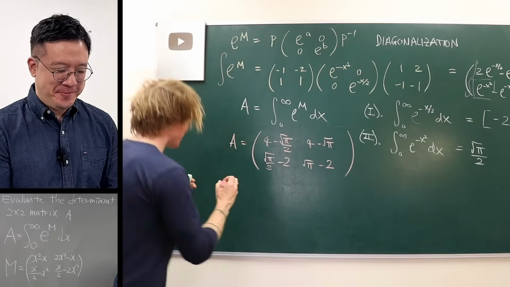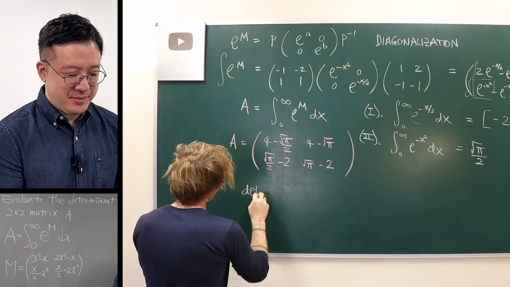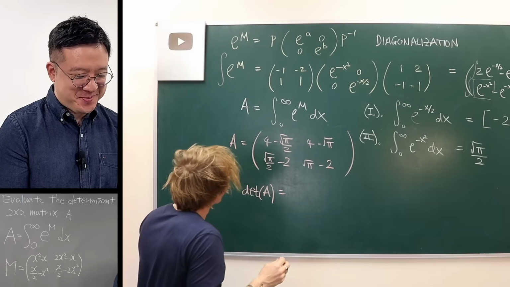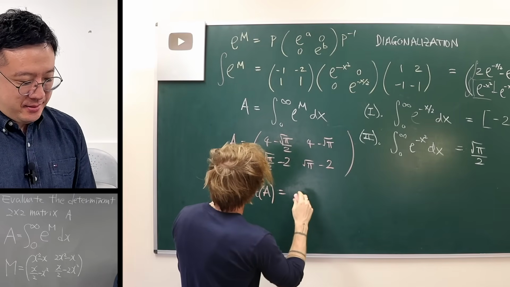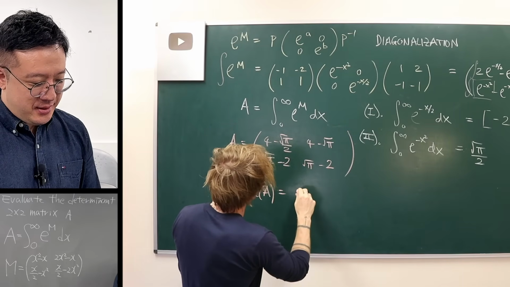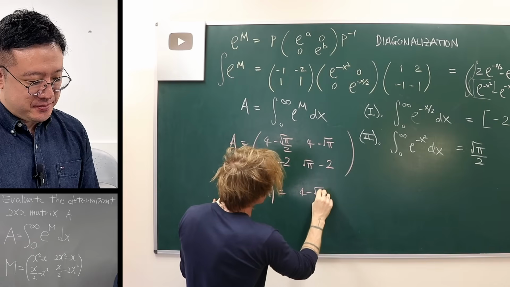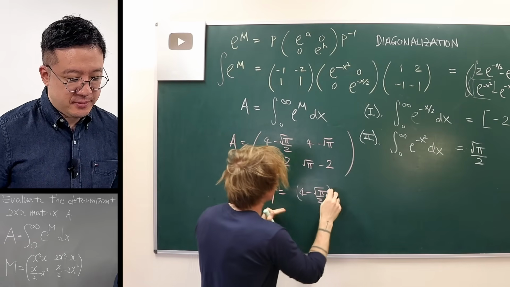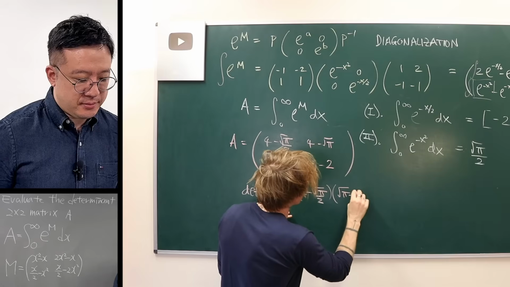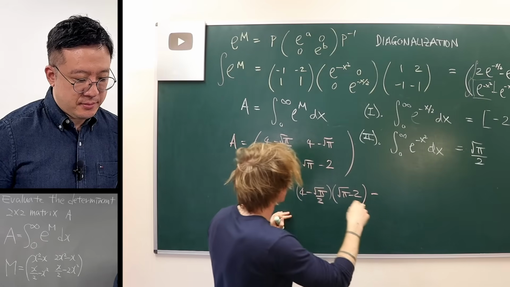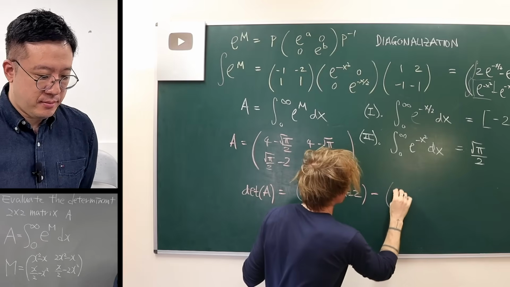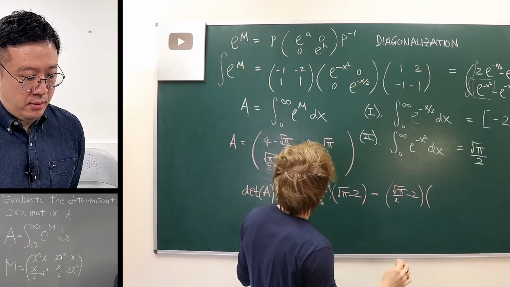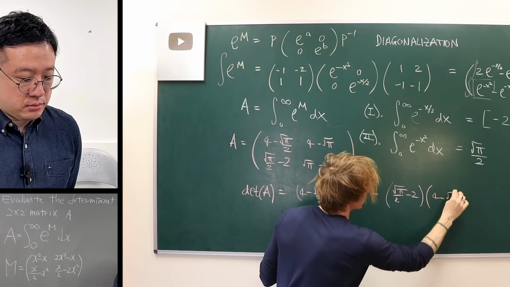Right, so the determinant of A, this is the easy part. All of this work just to get a 2 by 2 determinant. Right, so it's just that one times that one. Let's write it out properly. Let's not make a mistake at this stage. 4 minus root pi over 2 times root pi minus 2. Subtract off the other 2, which is root pi over 2 minus 2 multiplied by 4 minus root pi.